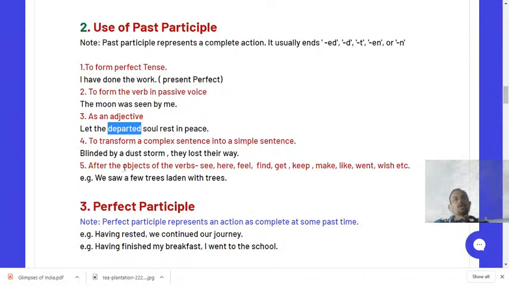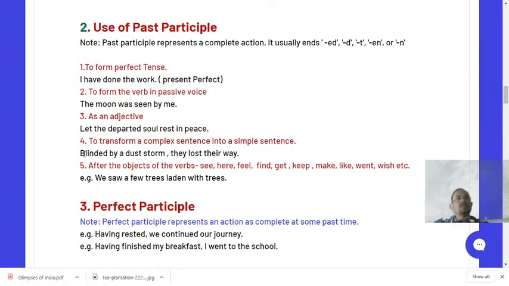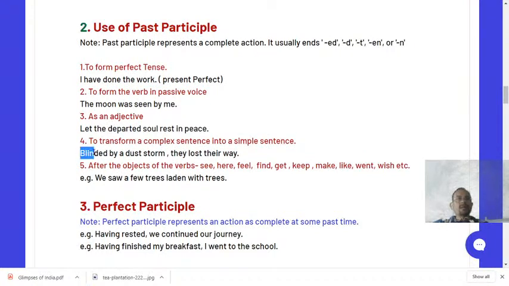Next, you see, to transform a complex sentence into a simple sentence. To transform a complex sentence into a simple sentence, for example, blinded by a dust storm, they lost their way. Here you can see a complex sentence transformed into a simple sentence. Also we use blinded by a dust storm, they lost their way. So blinded is the example of past participle. So this is another example.